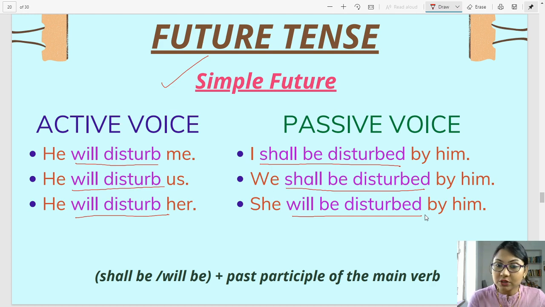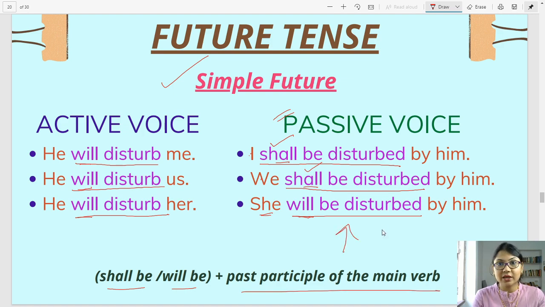Now children, I hope you see over here that in the first person we are using shall. But over here when it is the third person, we are using will. But this will in the active voice becomes shall in first person passive voice. Remember this. Alright. So what's our formula? Shall be, will be plus the past participle of the main verb. Okay. That's just it. So let's move on.